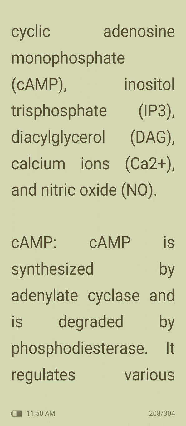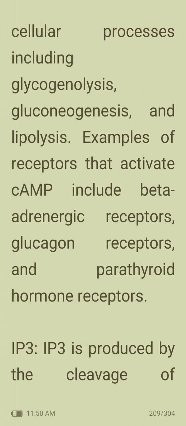cAMP is synthesized by adenylate cyclase and is degraded by phosphodiesterase. It regulates various cellular processes including glycogenolysis, gluconeogenesis, and lipolysis. Examples of receptors that activate cAMP include beta-adrenergic receptors, glucagon receptors, and parathyroid hormone receptors.